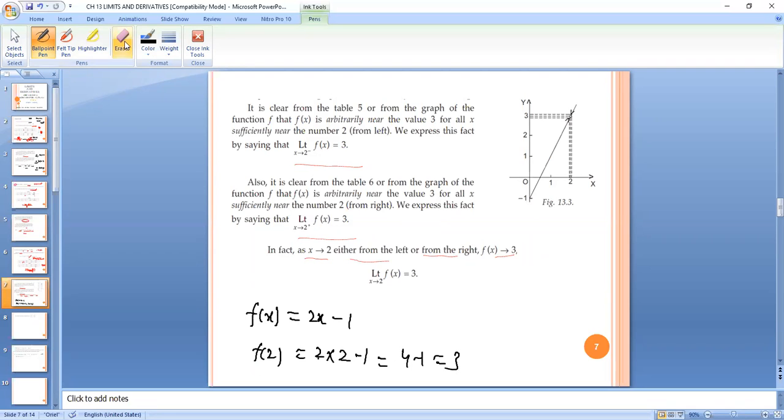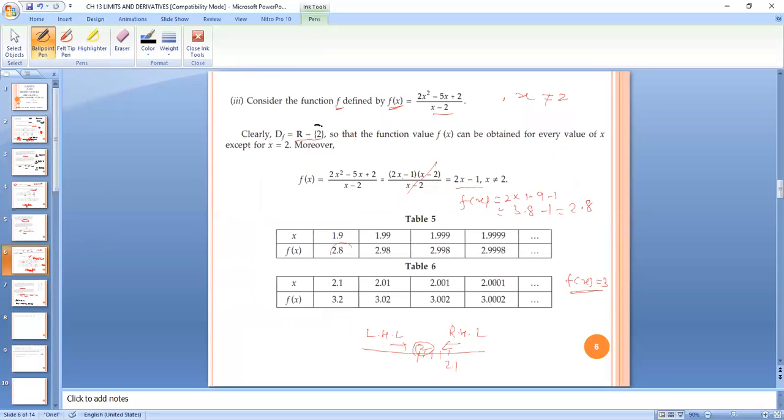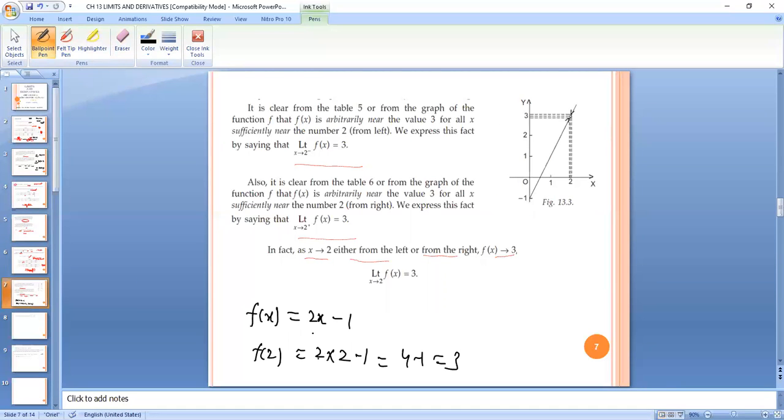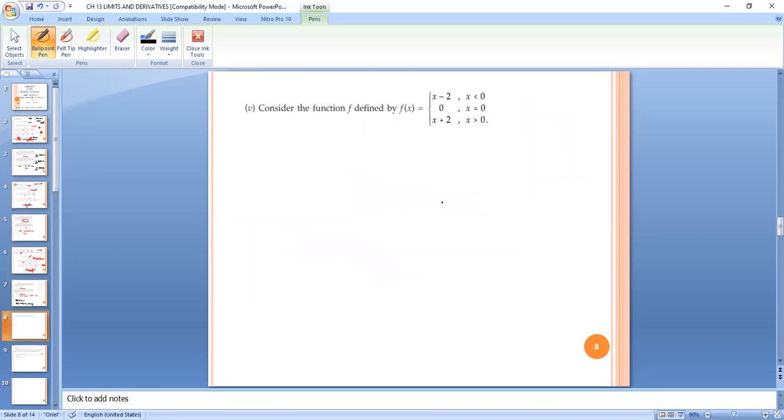Actually it is also 3, but we checked it with the help of limits, as the point 2 is not given in the domain. So from this, we get the idea that the limit value is the value which we would actually get by putting it in the function. In the numericals, we will be doing the same way.